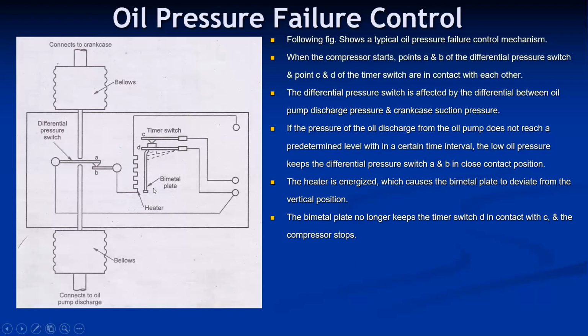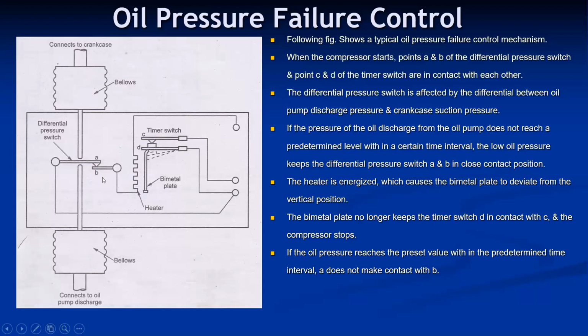So initially there is some time interval provided. Within that time interval, if the oil pressure is not reached, the heater energizes and disconnects the timer switch and stops the compressor. This is the way it works. If the oil pressure reaches the preset value, it deflects this differential pressure switch and disconnects this switch.